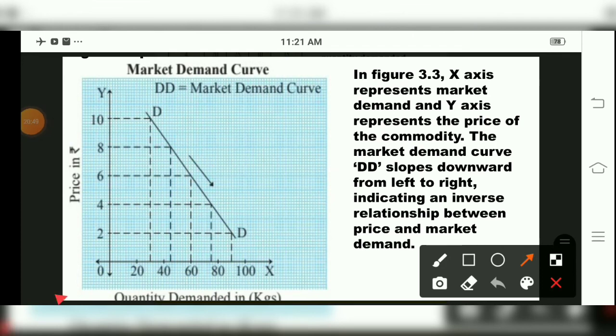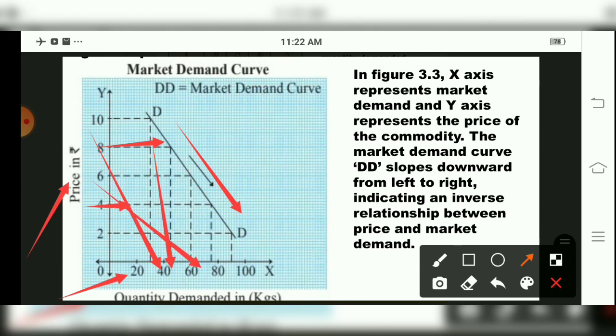See, x-axis, what is plotted? Quantity demanded in kgs. Y-axis, what is plotted? Price in rupees. And we have seen that the demand curve is sloping downward from left to right, children. And it is showing relationship between price and market demand. So as we have seen, see, for 10 rupees 20 kgs, for 8 rupees how much is it? 40, for 6 60, for 4 80 and 200.